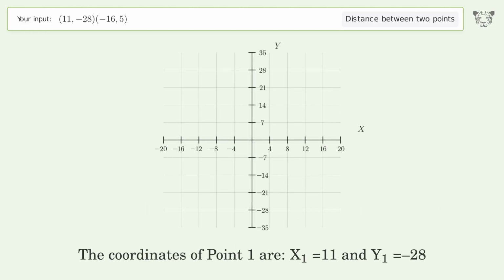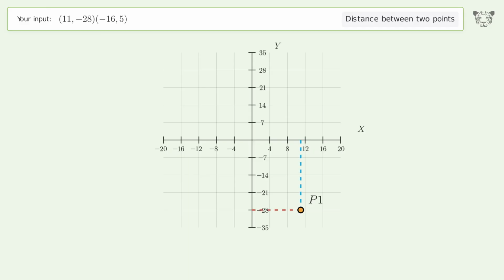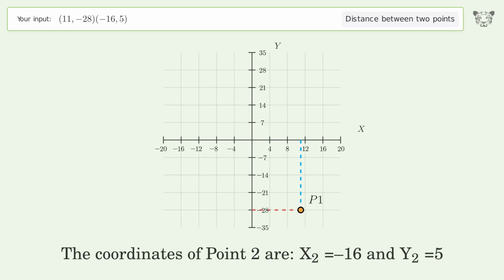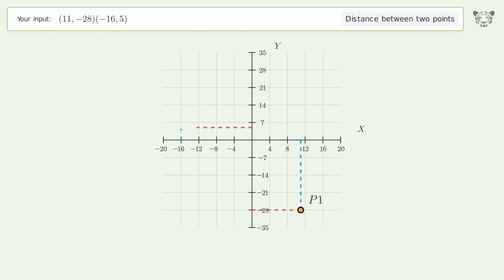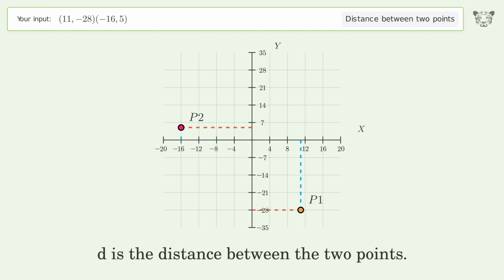The coordinates of point 1 are x1 equals 11 and y1 equals negative 28. The coordinates of point 2 are x2 equals negative 16 and y2 equals 5. D is the distance between the 2 points.